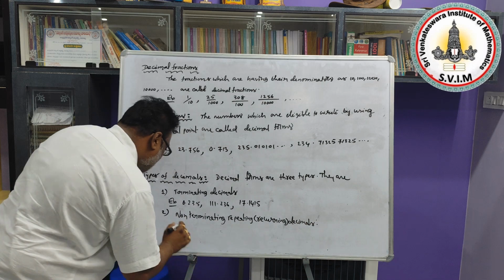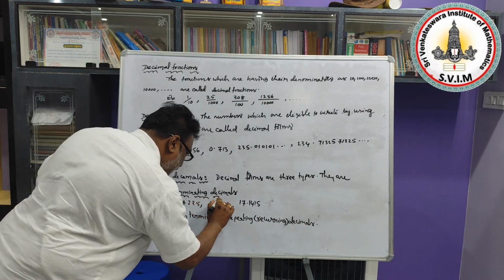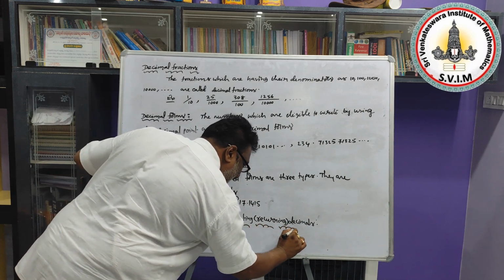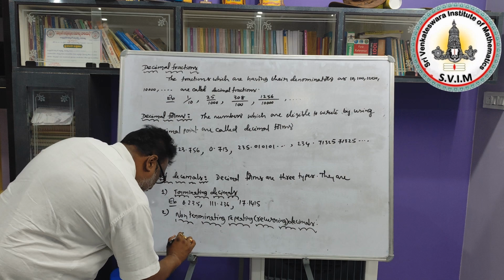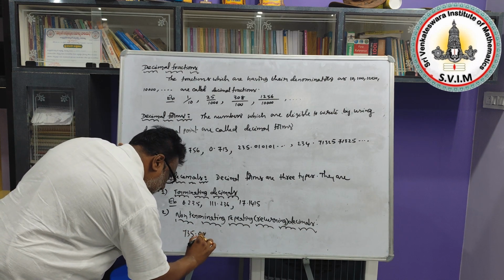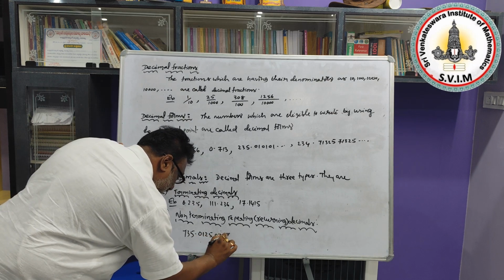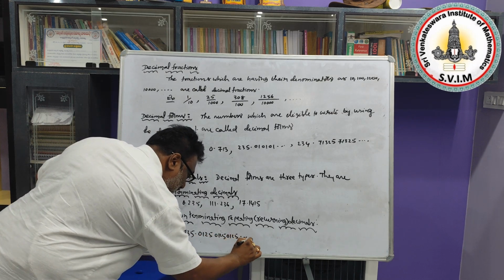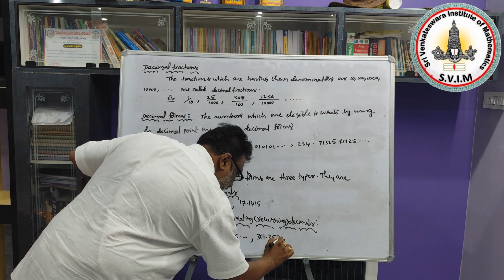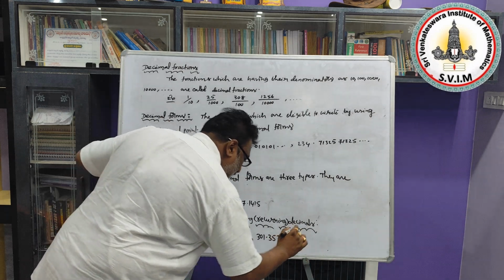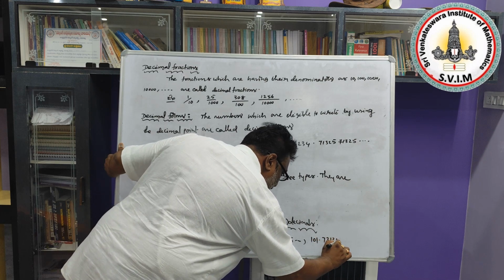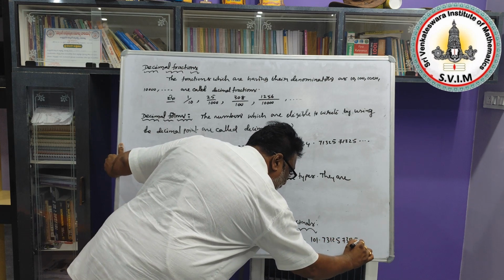Examples for non-terminating recurring decimals are 735.0125, 0125, 0125 and so on; 301.35, 35, 35 and so on; and one more example, 101.73125, 73125 and so on.